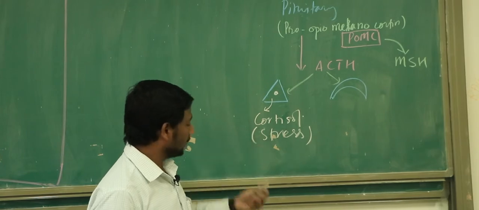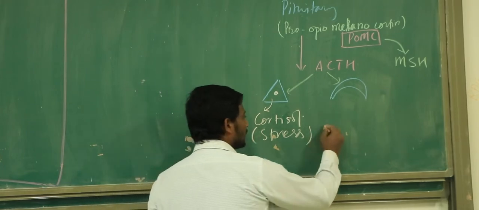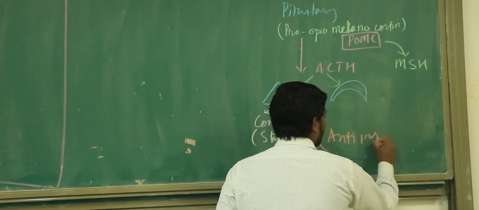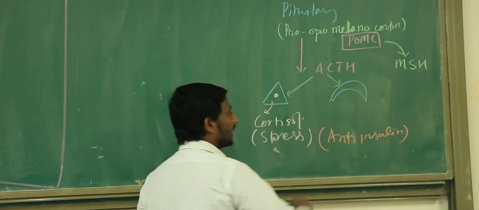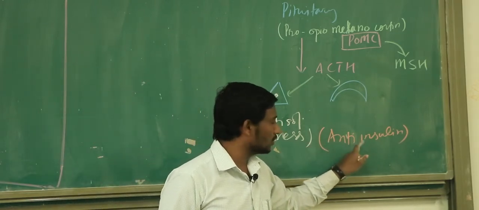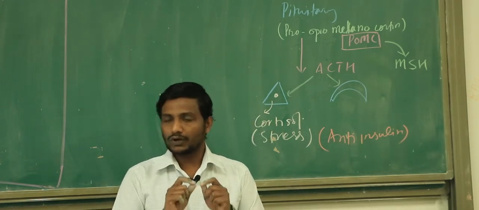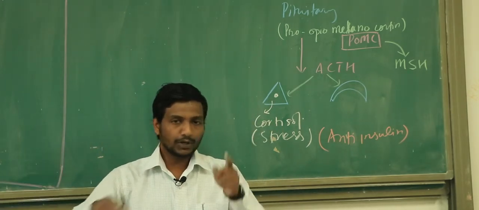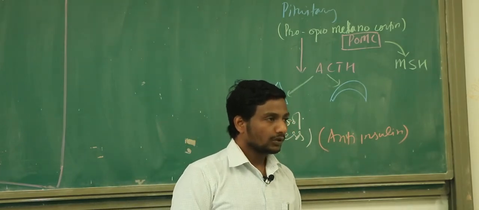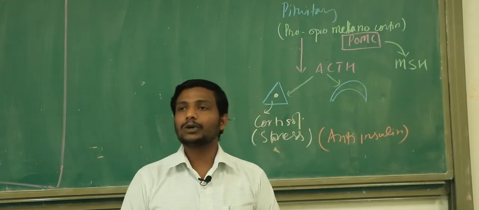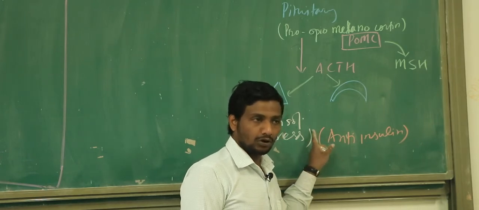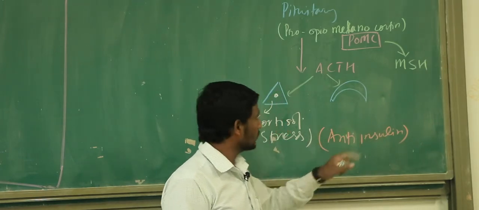Okay, now keep in mind, cortisol is also believed by many professors to be anti-insulin. Its function will also look something like anti-insulin. And what is the meaning? Last class we were learning about insulin, and we learned that insulin is the one that puts the glucose from the blood into the cells. Means the blood glucose is going to be increased or decreased? Decreased. But the cortisol action is just the opposite. Cortisol is going to increase your blood glucose level. Right? So many books and many professors also call cortisol anti-insulin. So all this information we'll have here.